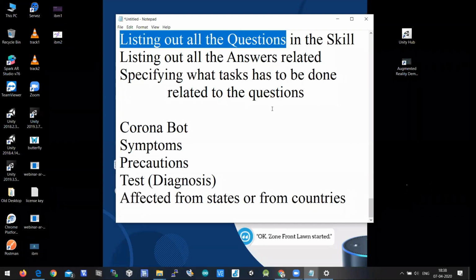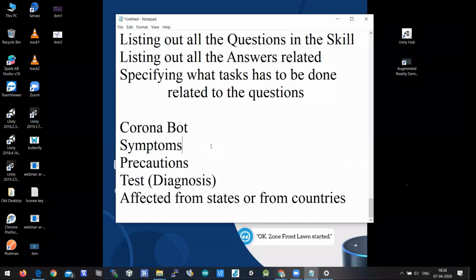What is the possibility of the questions that the user can ask when you say corona bot, if that skill is deployed on Alexa? What are the symptoms? We as developers know the symptoms related to corona, and we know the precautions and how to list them out. And we can design all this into Alexa, so that if someone asks Alexa, it can answer very easily. So these are nothing but questions.